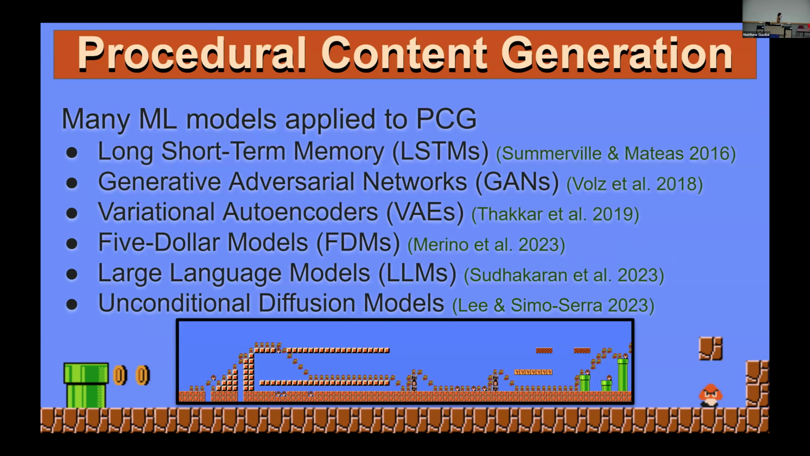With previous research into procedural content generation, there's a couple of different models and things that have been tried over the years. We have long short-term memory networks, models that are based off of repeating patterns that they've already seen, generative adversarial networks, variational autoencoders that deal mostly in searching latent spaces. And then more newly, after the recent AI explosion, you have things like the $5 model, which is a very lightweight, versatile network, large language models, obviously, and unconditional diffusion. These things have all been explored, many of them with Mario specifically.